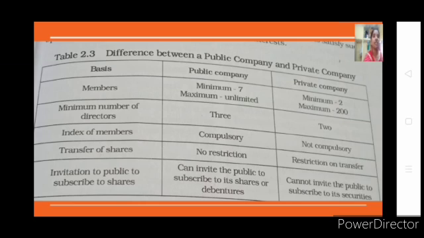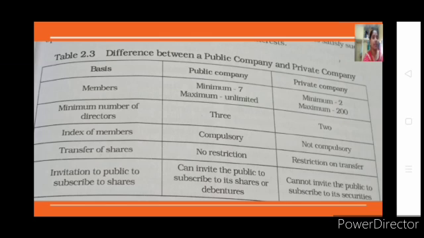Even it can be internationally. It is not even bound to a particular country. Even internationally you can sell your shares, so international capital will flow into your business. That can happen in your public company, but in private company it is not like that.